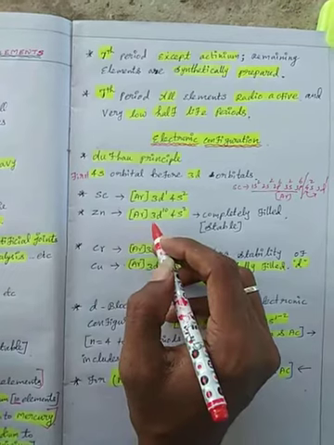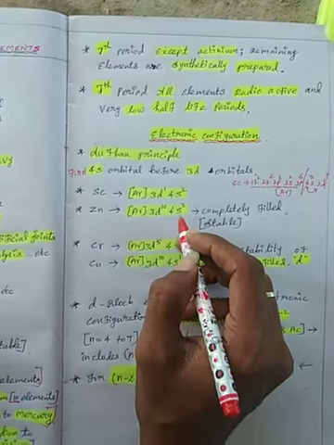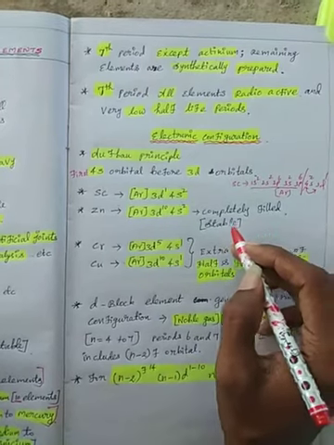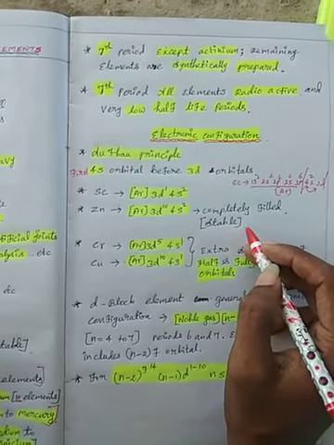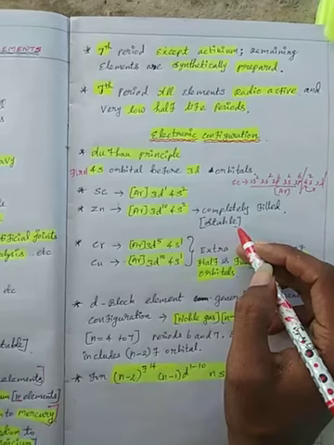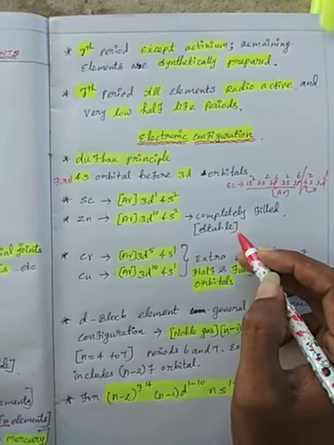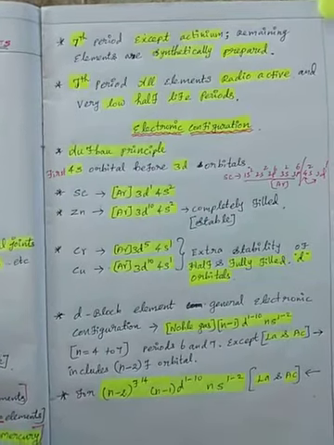Zinc is completely filled, 3d10 4s2. The short form uses argon. Half filled and completely filled configurations are stable, a concept you already know.